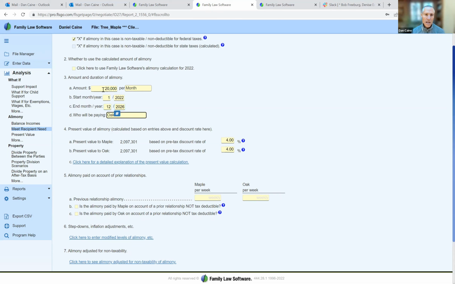We're going to enter 4 years of alimony. And by the way, the analyses we just saw are unique in Family Law Software.